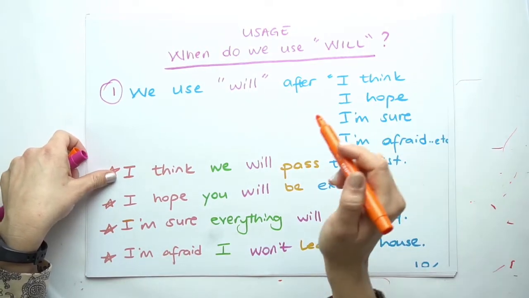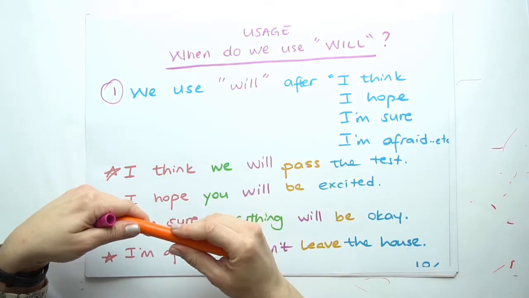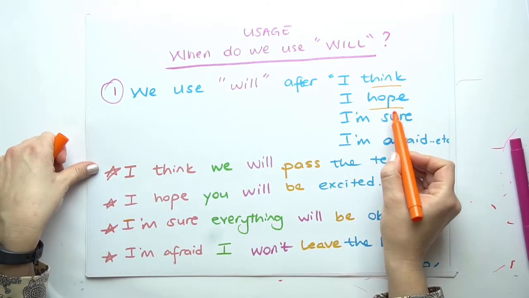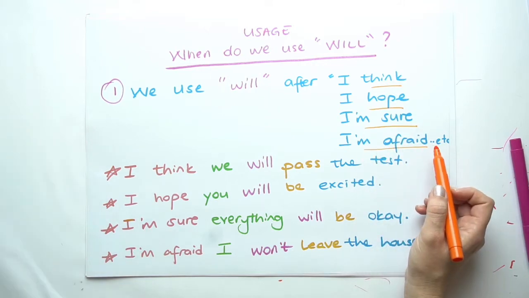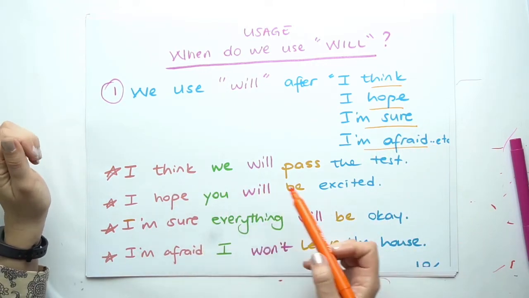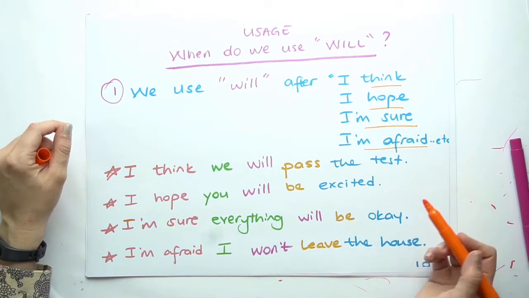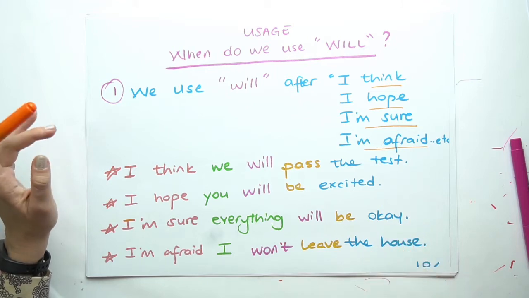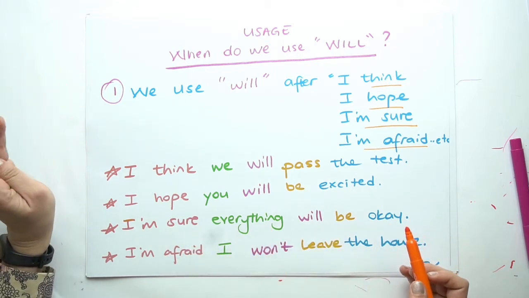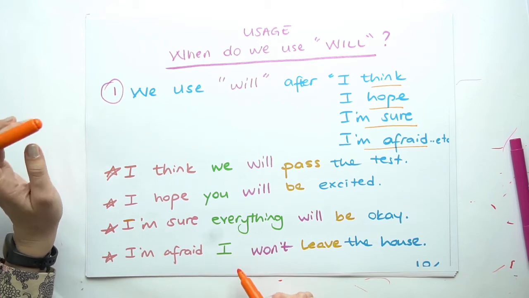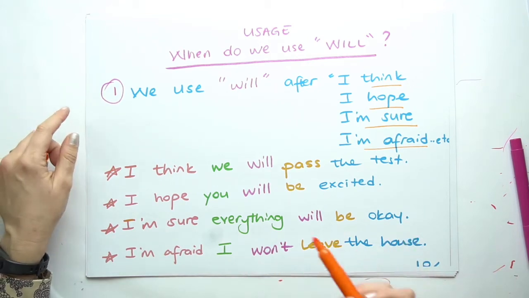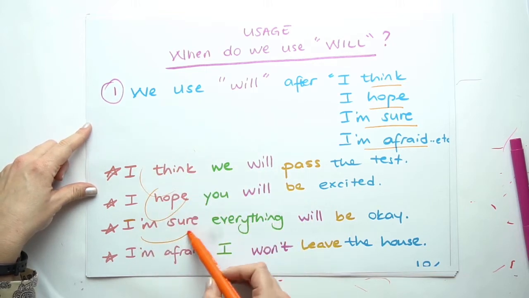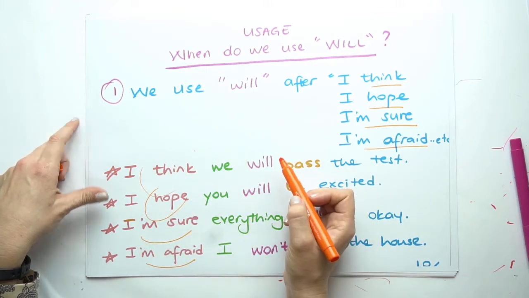Now, the usage. When do we use will? We use will after I think, I hope, I'm sure, I'm afraid. For example, I think we will pass the test. Or, I hope you will be excited. Or, I'm sure everything will be okay. Or, I'm afraid I won't leave the house. As you can see, with the words think, hope, I'm sure, or I'm afraid, I'm using will.